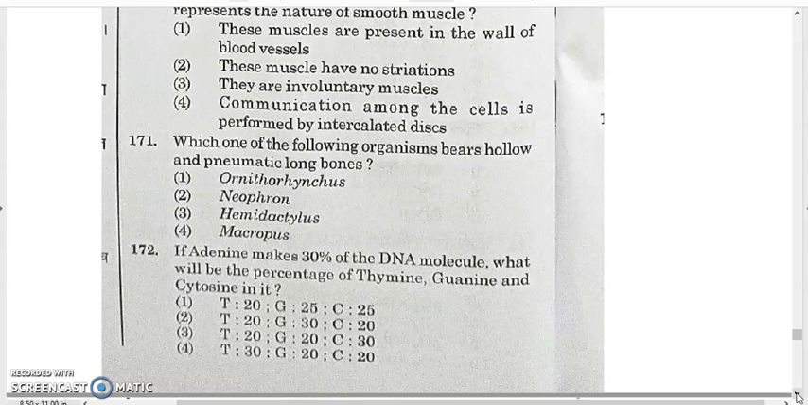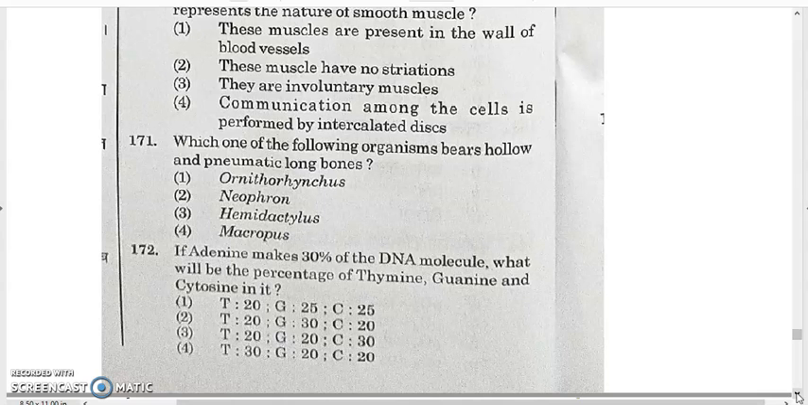171. Which of the following organisms bears hollow pneumatic bones? Ornithorhynchus, Neophron, Hemidactylus, Macropus. Among them, only one is a bird, that is Neophron, the Egyptian vulture. So it is a bird, and birds contain pneumatic bones. So the answer will be option 2.